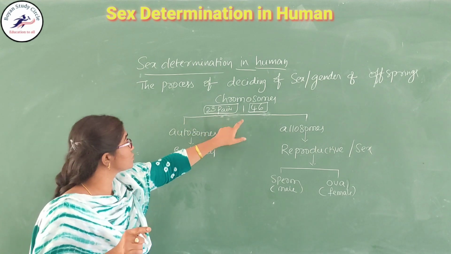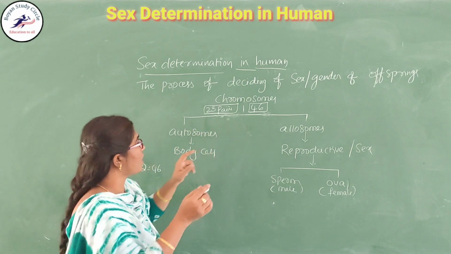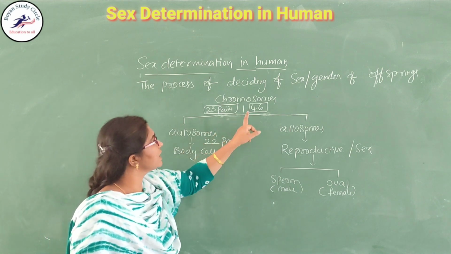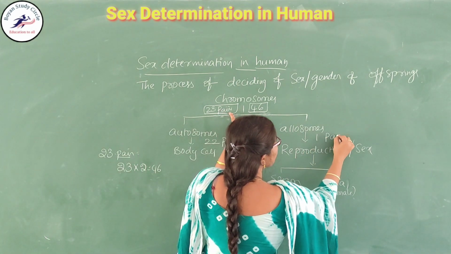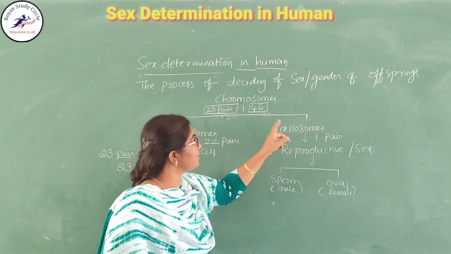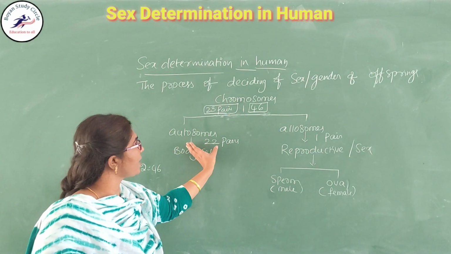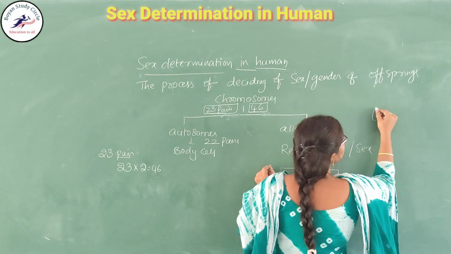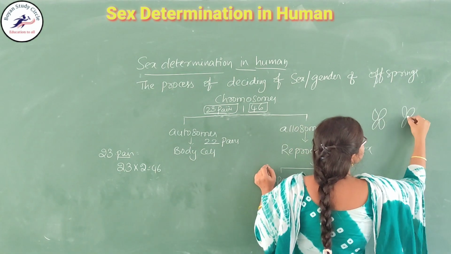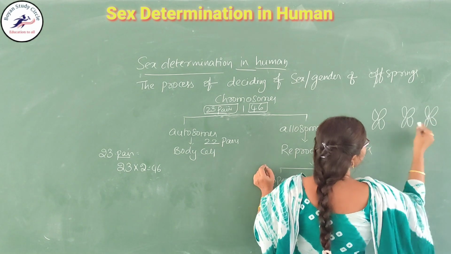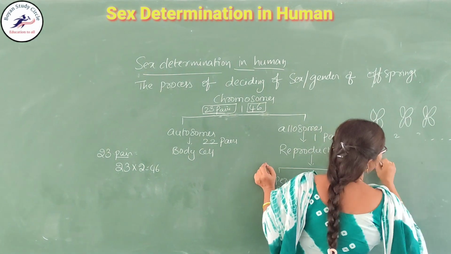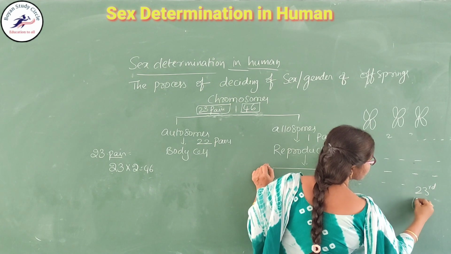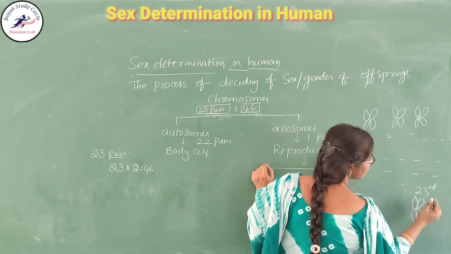In these 46 chromosomes, autosomes and allosomes are present. How many autosomes are present here? 22 pairs of autosomes are present. How many remain? Only one pair. So one pair of allosomes is present. Out of 23, 22 pairs are autosomes and one pair is allosomes. They are arranged like this: first pair, second pair, and this is the third pair, and so on. This is the last 23rd pair.